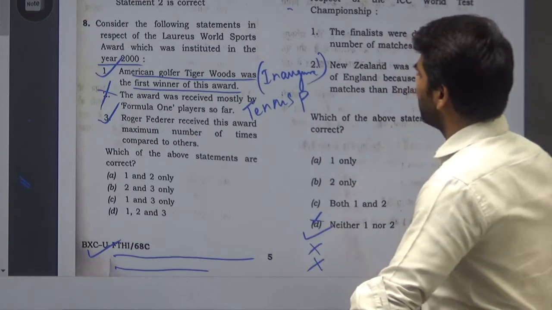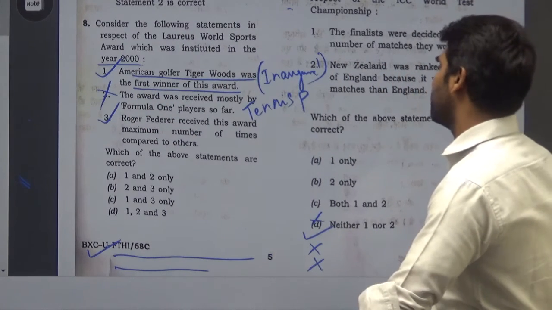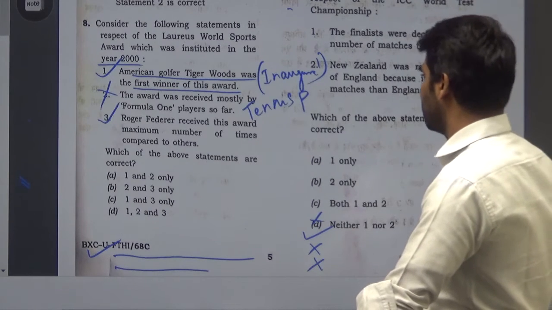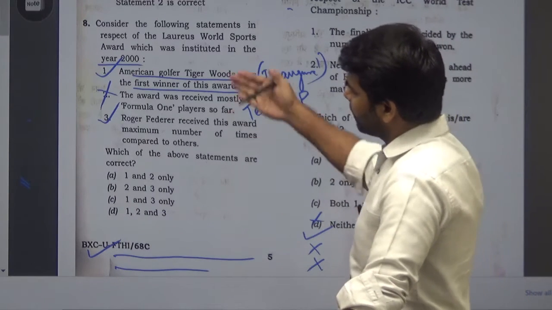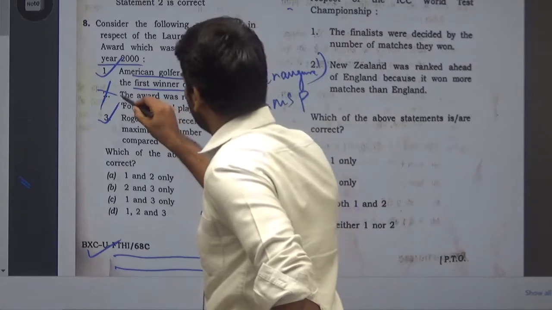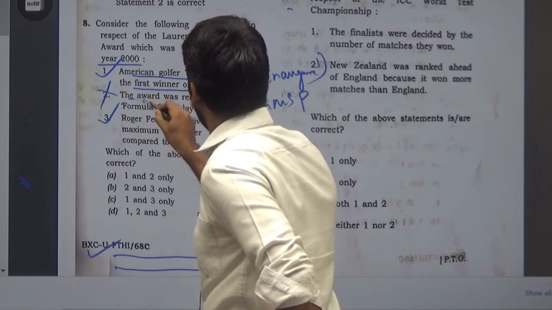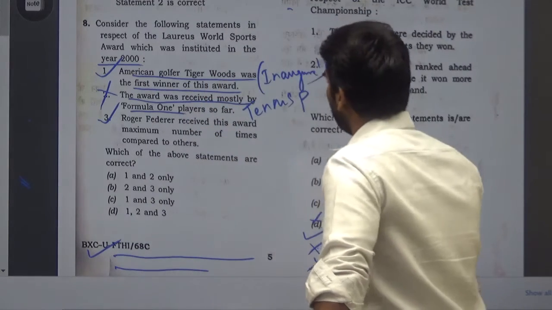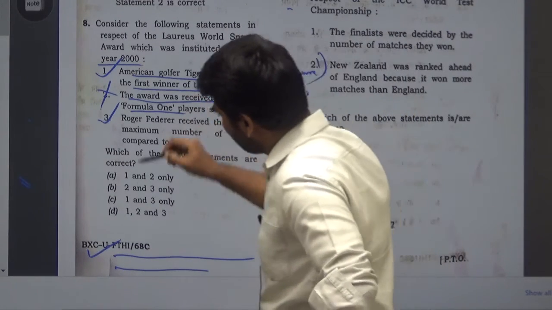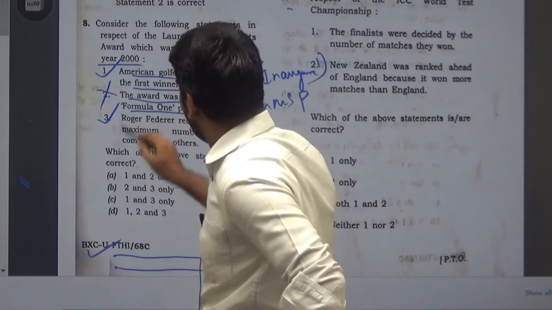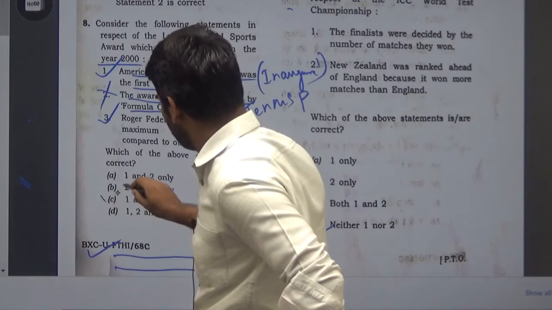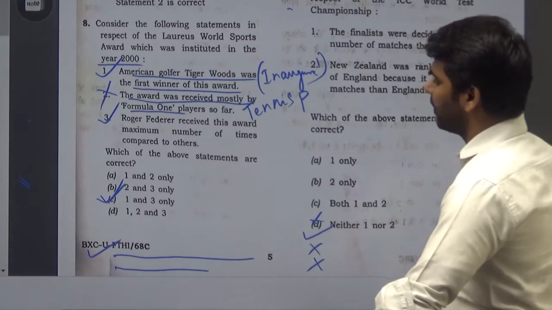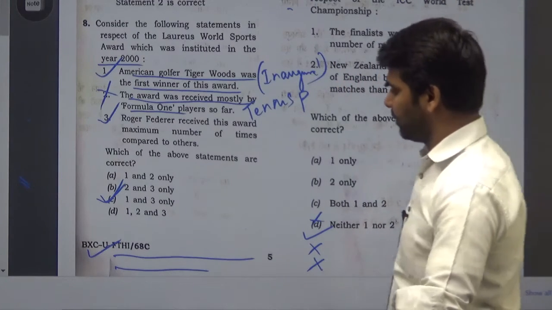Roger Federer received it the maximum number of times, a single individual receiving this award, and the American golfer Tiger Woods was the inaugural winner. So statements 1 and 3 are correct, and the statement that the award was received mostly by Formula 1 players is wrong, because the award was mostly won by tennis players. So we can see that 1 and 3 is the option, which is C. For question number 8, option C is the correct option.